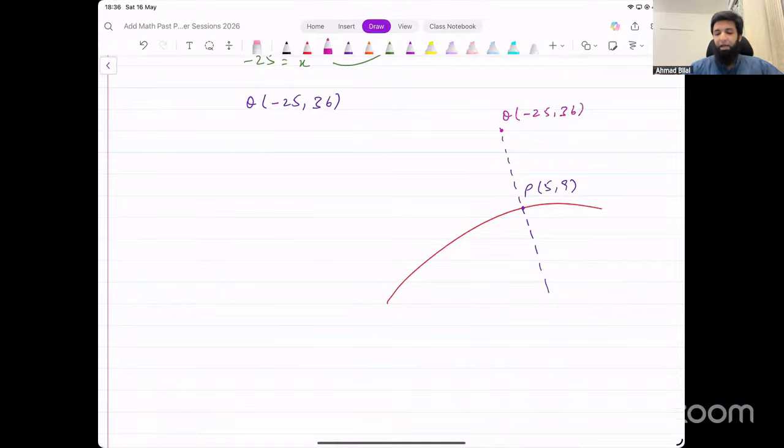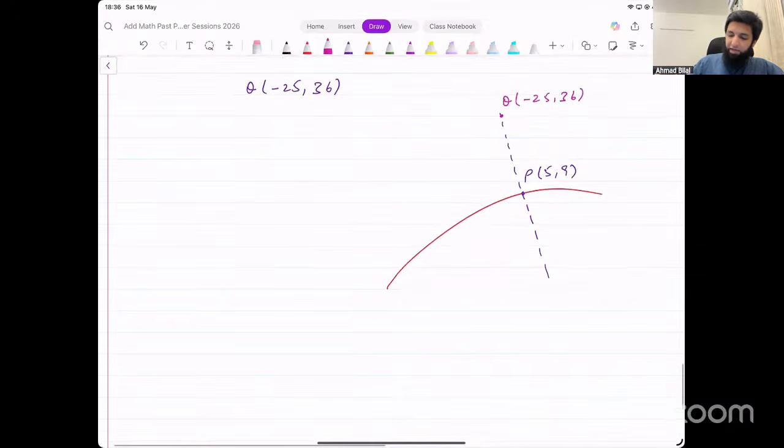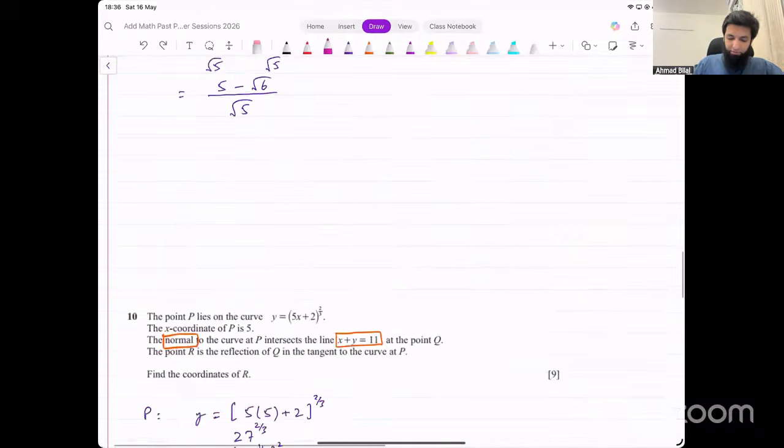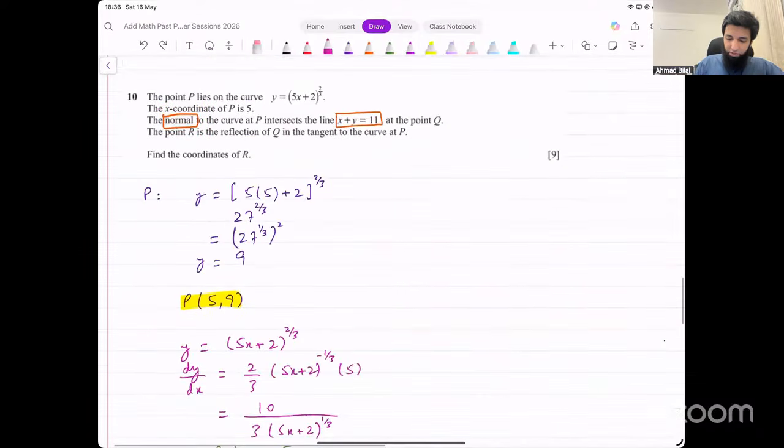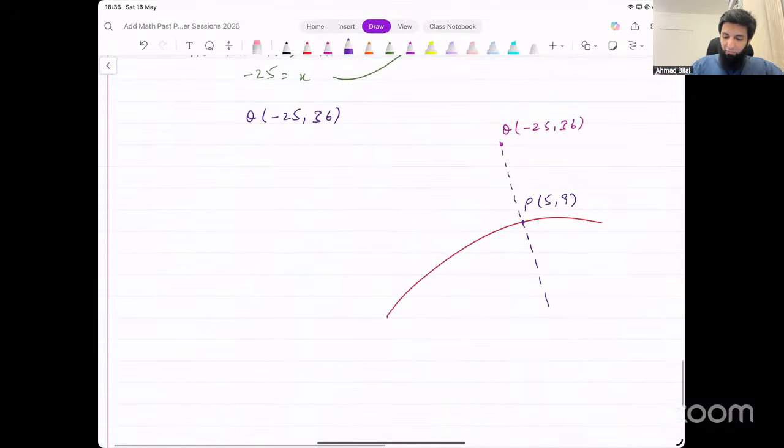Okay. You want to find the reflection of Q in the tangent to the curve at P. Now, what would the tangent at P look like? The tangent at P would look something like this. Remember, tangent and normal are perpendicular to each other. Now, what will be the reflection of that point Q in this yellow line?